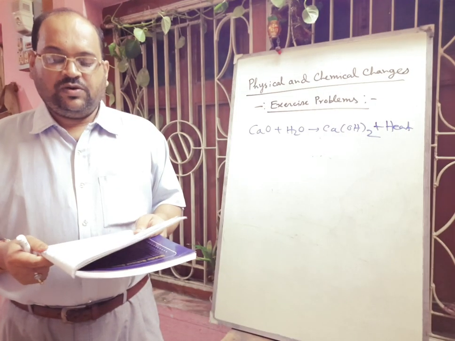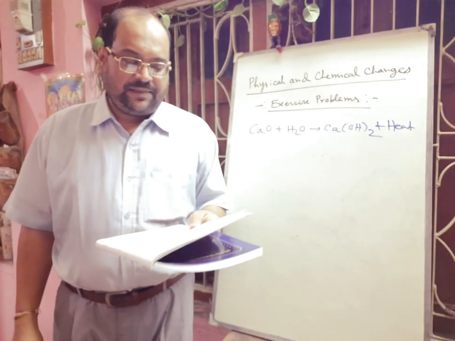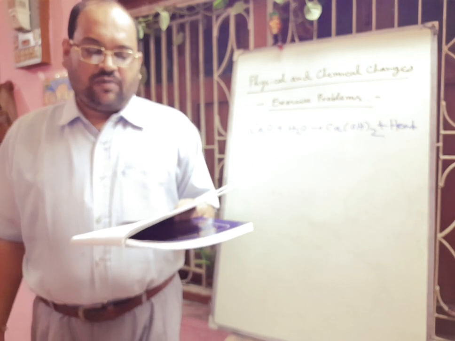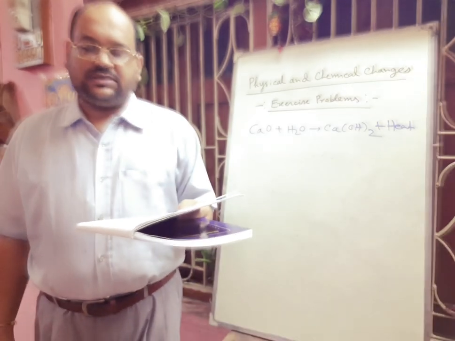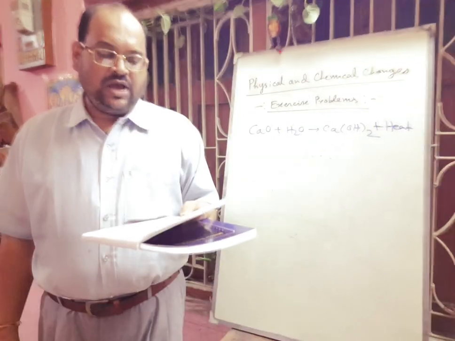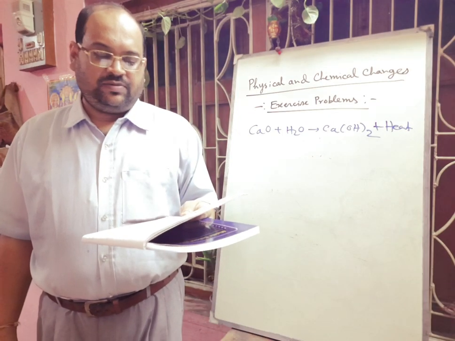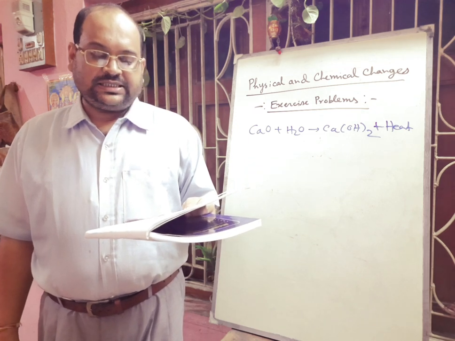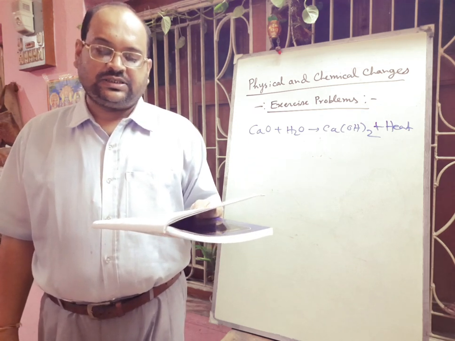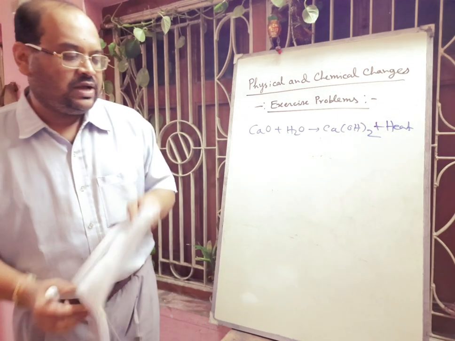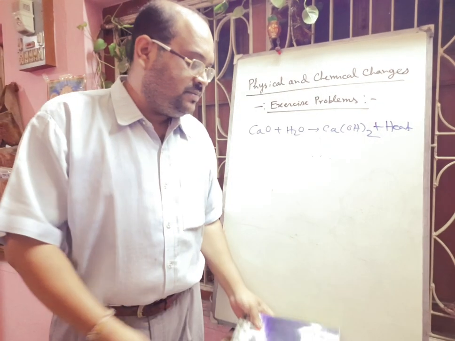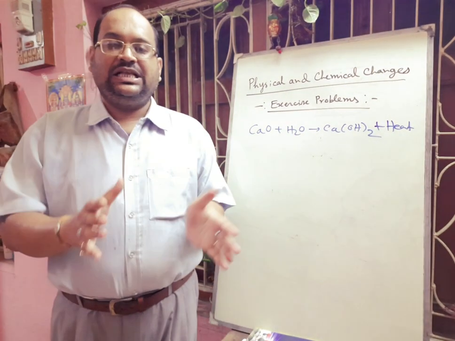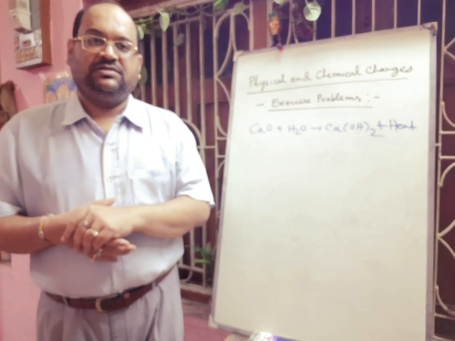So in this way we have completed this chapter, and at home you can do one project. Here it is written that maintain a record for 1 year of seasonal change in vegetables, clothing, natural events around you, and identify the changes that can or cannot be reversed. Another is given: observe preparation of dishes at your home, identify 2 changes in the process that can be reversed. So you can do one thing, whatever changes you observe every day, okay, you can make a list of which one is a physical change and which one is a chemical change, okay.